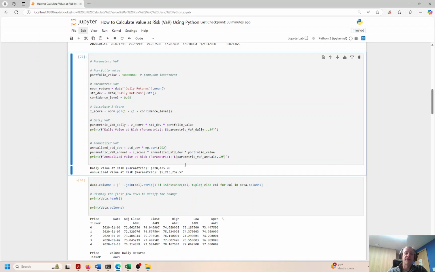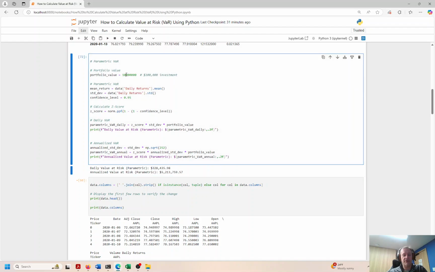Okay, so we got it. We have our parametric value right here. 328,000 is the daily value at risk, and annualized value at risk is 5.213. Okay, 5.2 million annual, 328,000 daily. So on a $10 million portfolio, here's our investment.